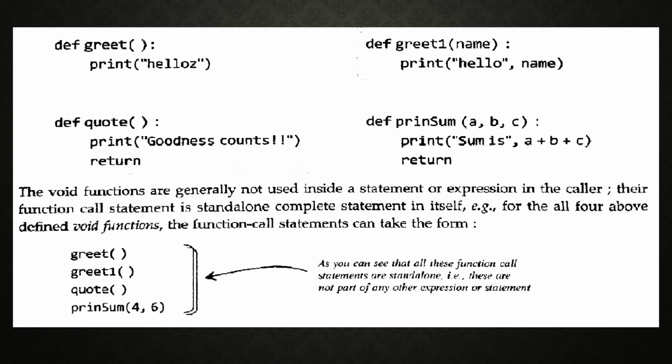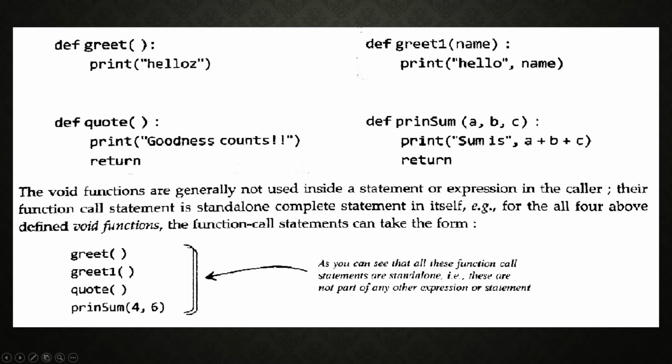Here these are all called void functions. def greet(): there itself you are going to display, print hello. Next, greet1. def greet1(name): print hello and the name.